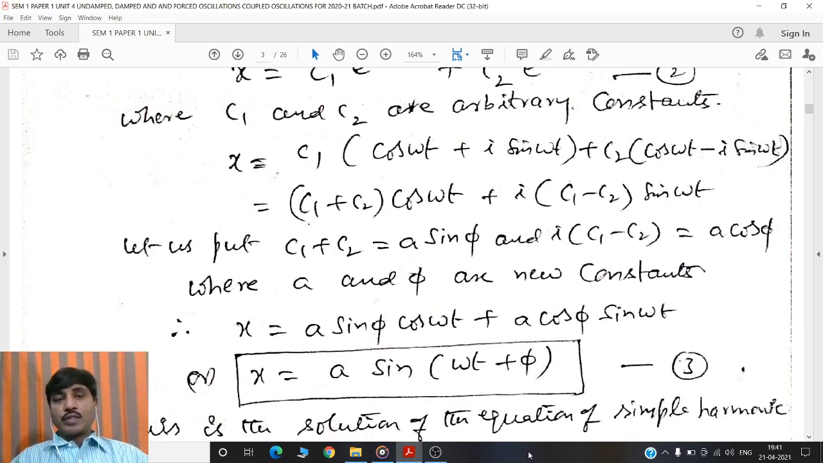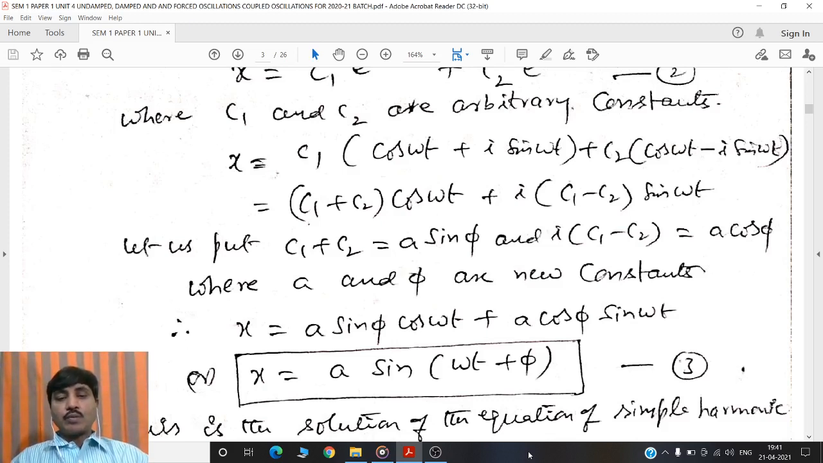expanded as x is equal to c1 into cos omega t plus i sin omega t plus c2 into cos omega t minus i sin omega t. That is equal to c1 plus c2 into cos omega t plus i into c1 minus c2 into sin omega t. Let us put c1 plus c2 is equal to a sin phi and i into c1 minus c2 is equal to a cos phi, where a and phi are new constants.